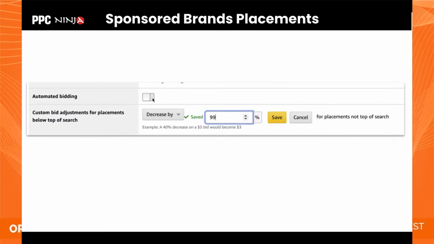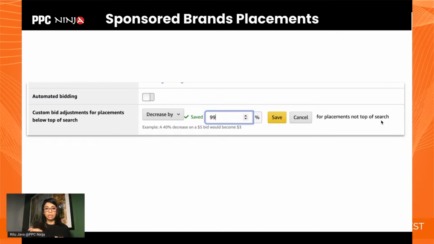Then it gives you two options. One is to increase, the other is to decrease the placement modifiers for placements that are not top of search. So there's no adjustment you can do for top of search, but you can make adjustments to the other placements, right? You can go up to 99% increase or decrease for these placements. And Amazon explains here that a 40% decrease on a $5 bid would become $3. So that's how much you would then bid for those placements.